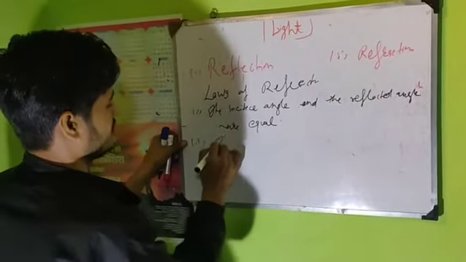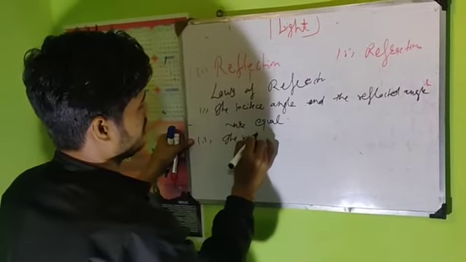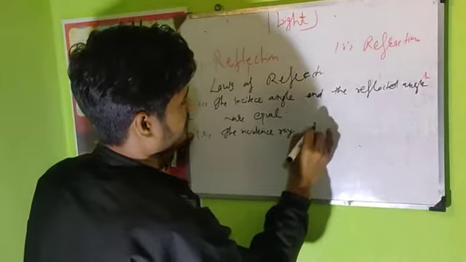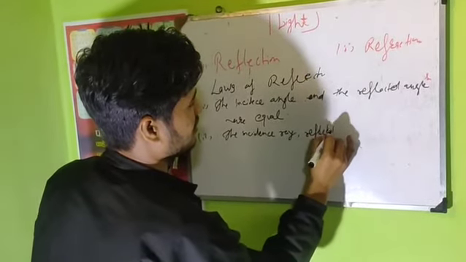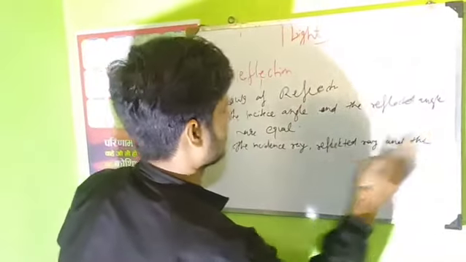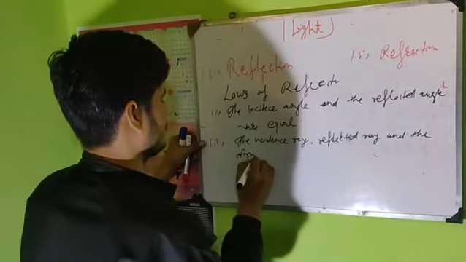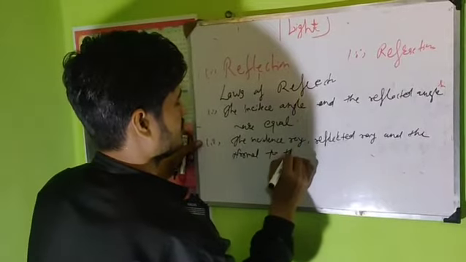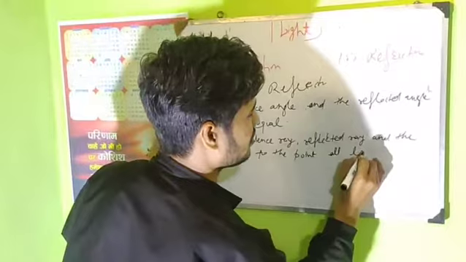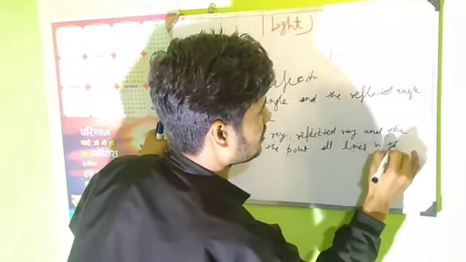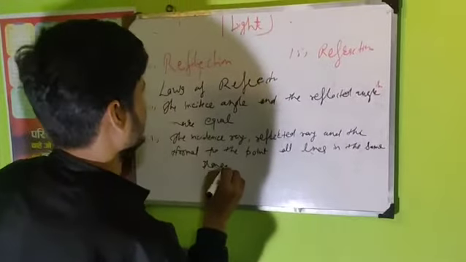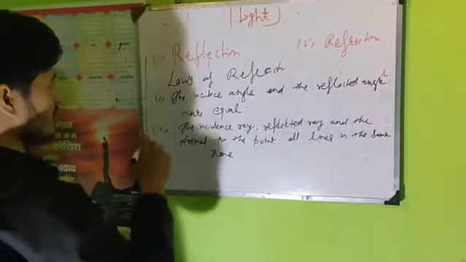Second, the incident ray, the reflected ray and the normal to the point all lie in the same plane.